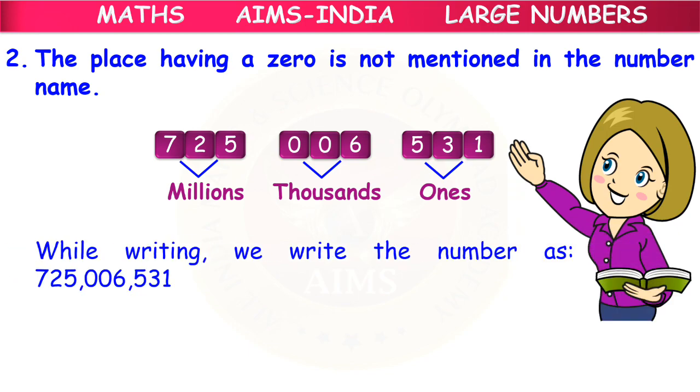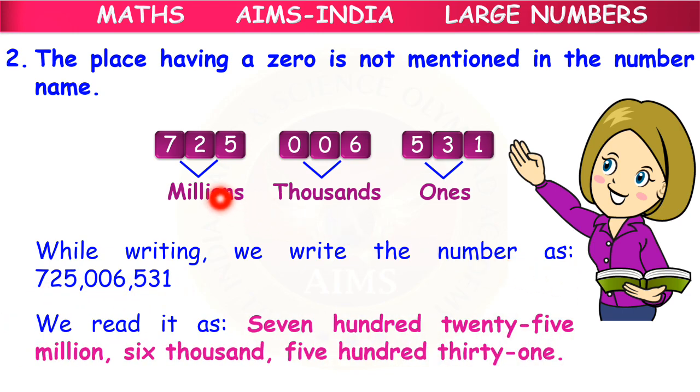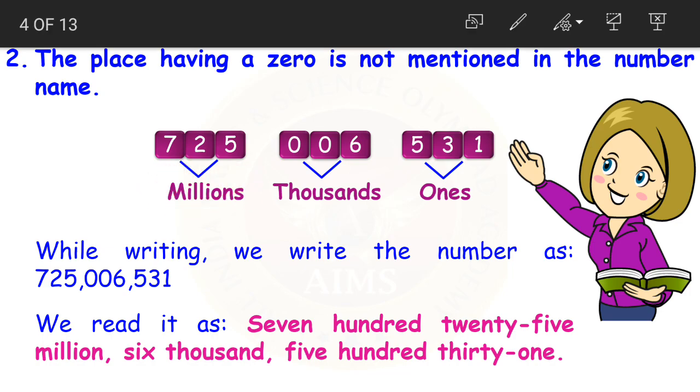Let us look here. While writing, again, how did we do? We kept commas after every 3 digits. While reading, now 725 is in which place? It is in millions place. See, 531, the last numbers are in ones place.